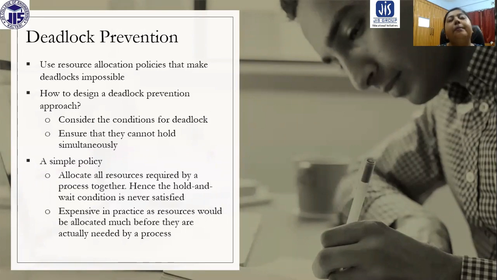If we can ensure that they cannot hold simultaneously, that means if we can prevent any one of the conditions from being true, then we can prevent deadlock. A simple policy is to allocate all resources required by a process together.